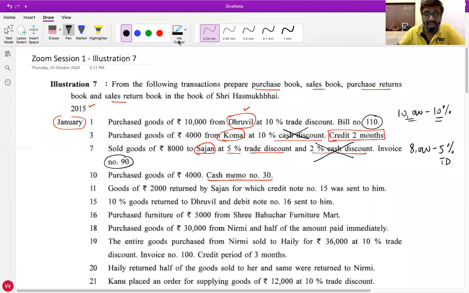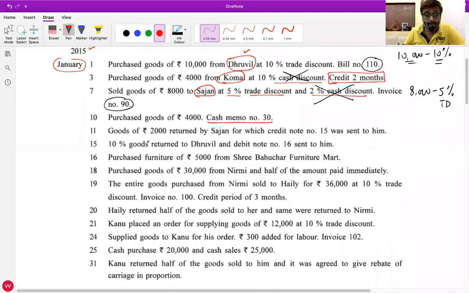We proceed further. Raise your hand who can tell me the next one. Goods of rupees 2,000 are returned by Sajan, for which credit note number 15 was sent to him. Heer Shah from Pratapnagar.